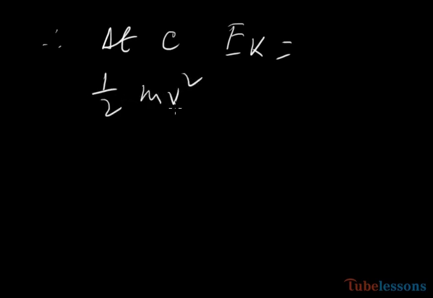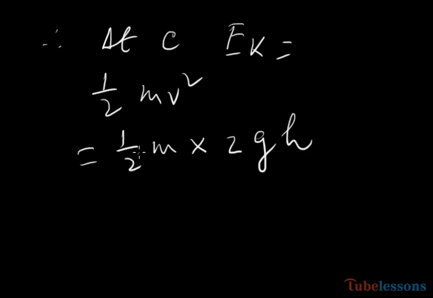Therefore, at C, kinetic energy equals half mv square, that is half into m into 2gh, that is equal to mgh.